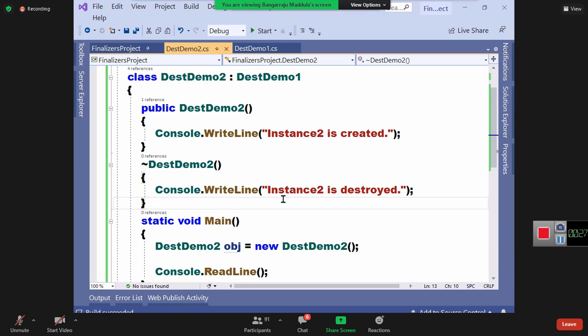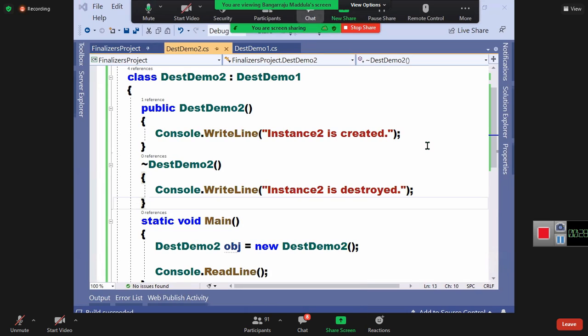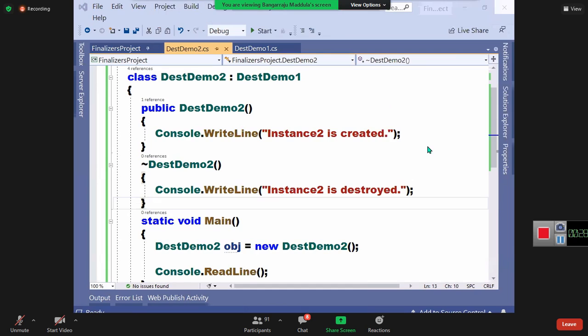I've shown you this finalizer not to explain about a finalizer. I've shown you the finalizer to make you understand about the garbage collector, guys. I have taken the finalizer as an opportunity to describe the functioning of a garbage collector. You saw no instances getting destroyed by the garbage collector. I just used the finalizer there as an opportunity to describe how a garbage collector will function for you. That's all. Otherwise, finalizers are rarely defined in the code.